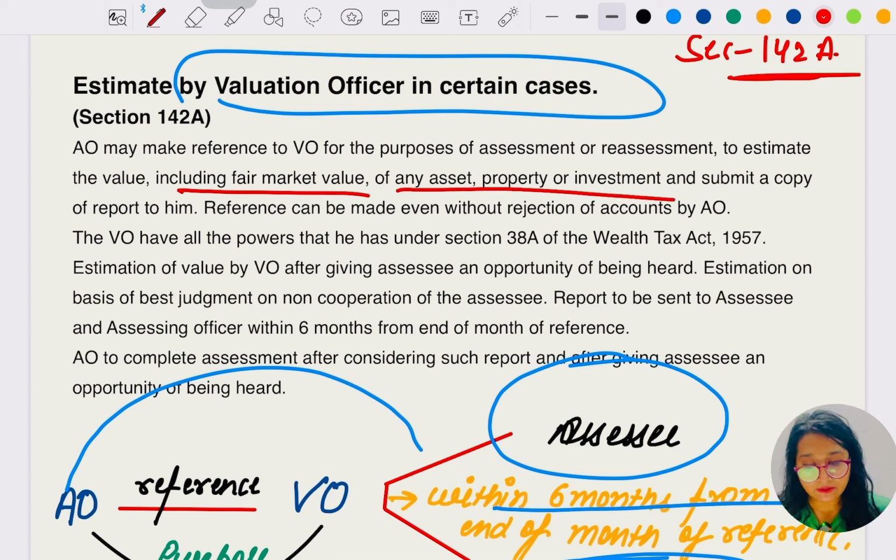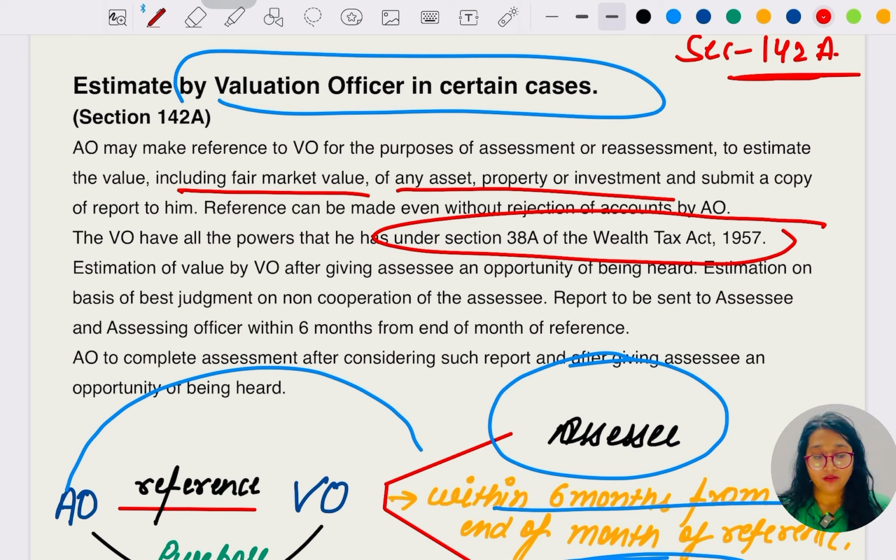Reference can be made even without rejection of accounts by the AO. The valuation officer has all the powers that he has under section 38A of the Wealth Tax Act. Estimation of value by the VO is given after giving the assessee an opportunity of being heard.